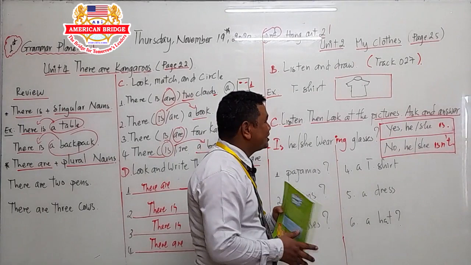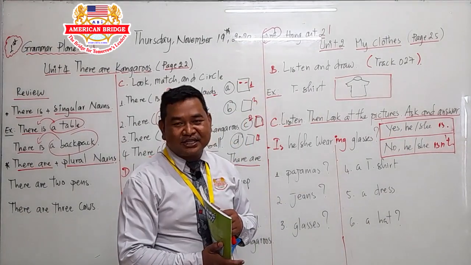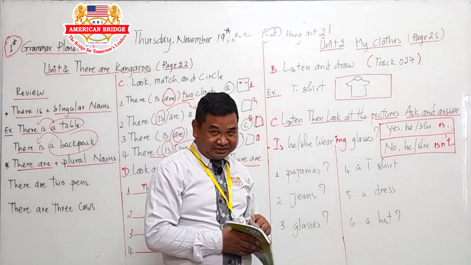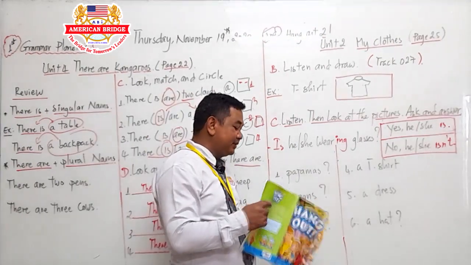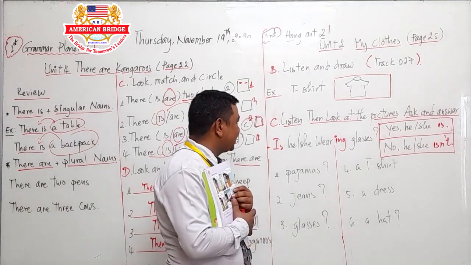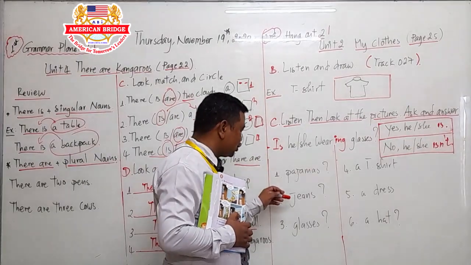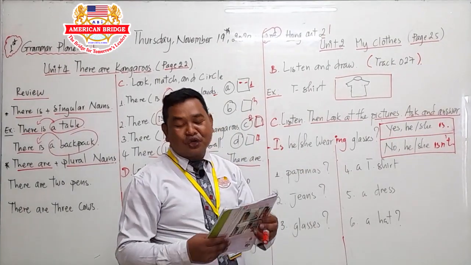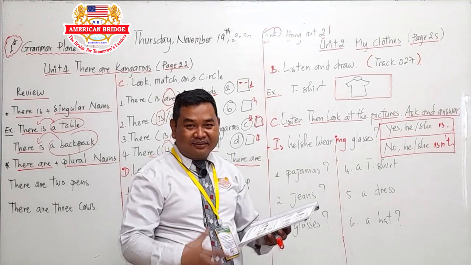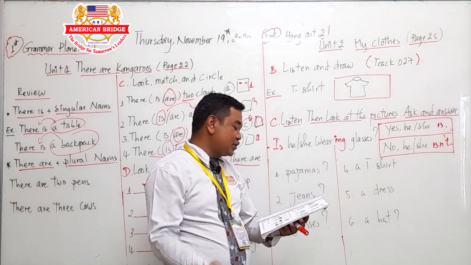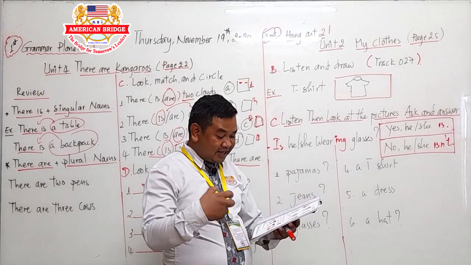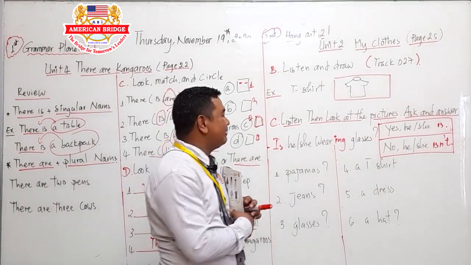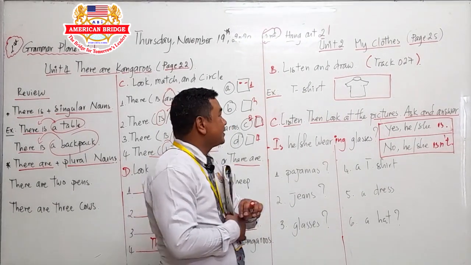Yesterday you learned about Unit 2, My Clothes, on page 25. Do you remember some words that you learned yesterday? Okay, the words like pajamas, jeans, blouses, t-shirt, shirts, hat, coat, dress, sweatshirt, glasses, raincoat. You have learned these already.